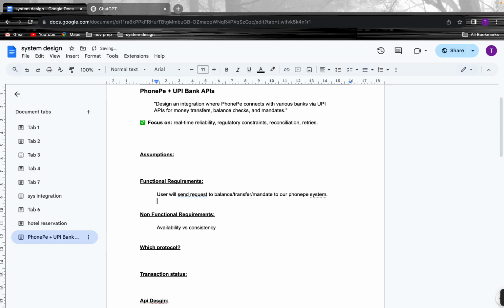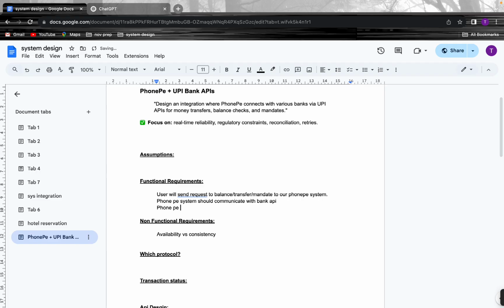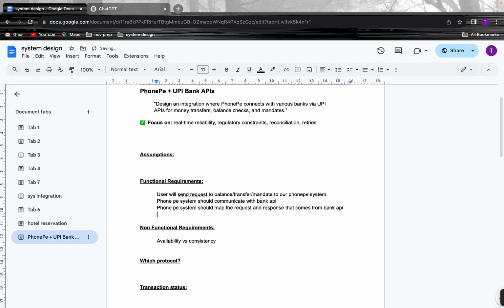The PhonePe system should communicate with the bank API. The PhonePe system should map the request and response that come from the bank API. The response will be sent to the user. So these are the functional requirements.